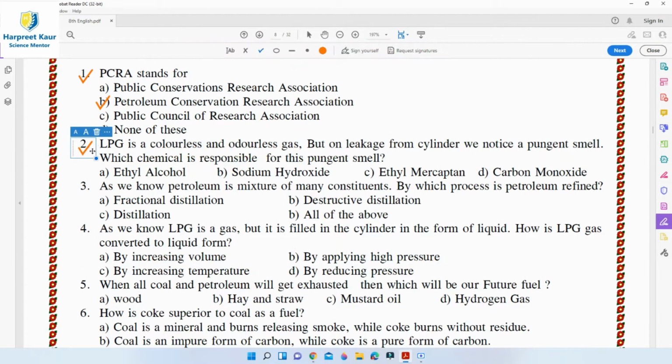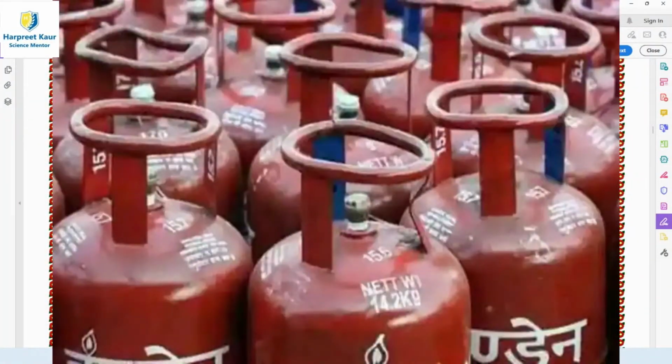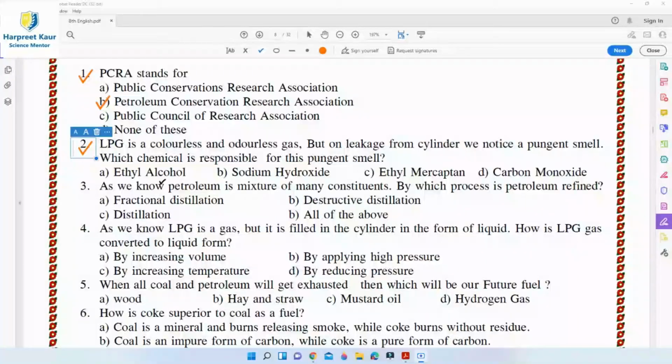Question 2. LPG is a colorless and odorless gas, but on leakage from the cylinder we notice a pungent smell. Which chemical is responsible for this pungent smell? So the manufacturers of the LPG add an important chemical compound to the gas in order to detect the leakage of the gas in case it occurs. So that chemical compound is called ethyl mercaptan. Option C is the right answer.